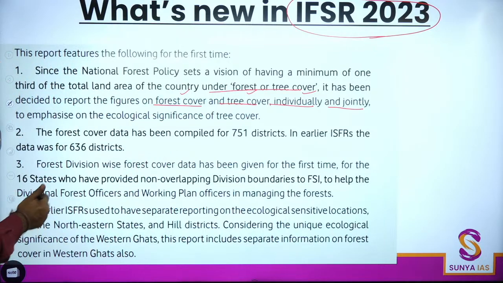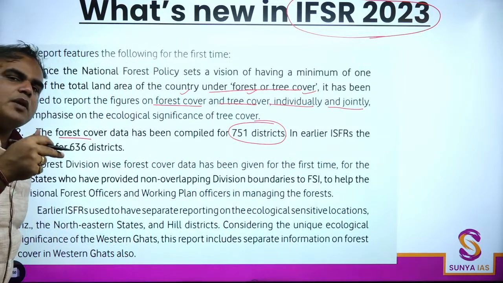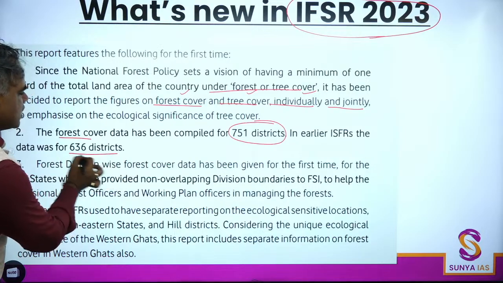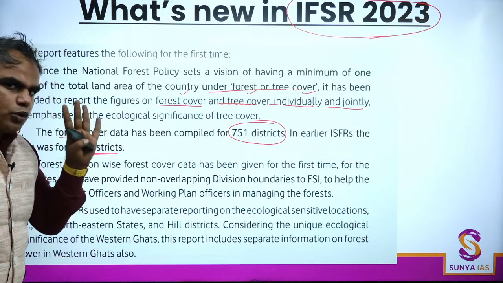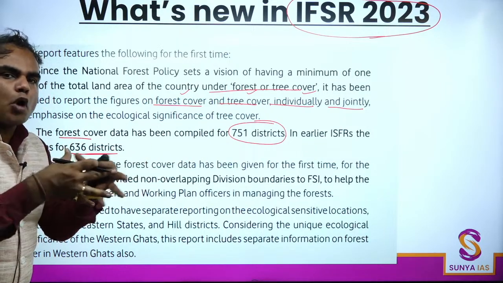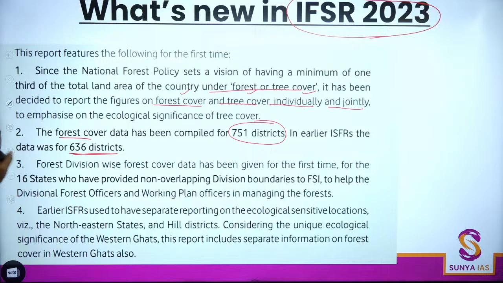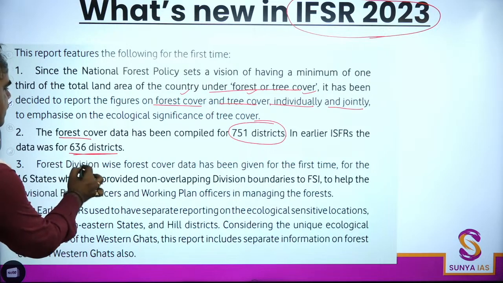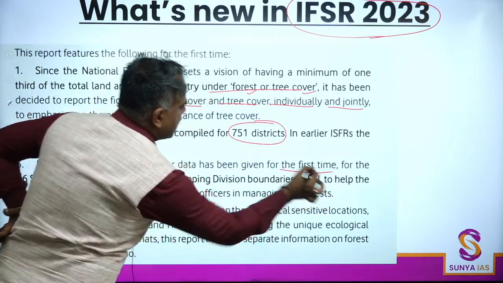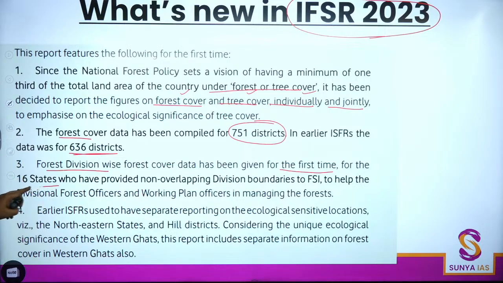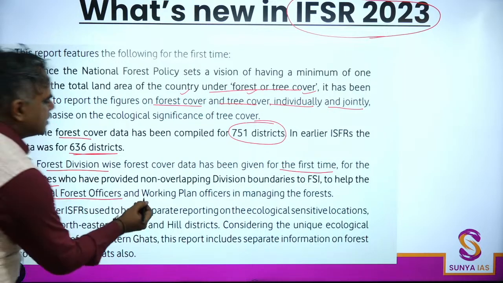Number two, the forest cover data for the very first time has been compiled for 751 districts. Earlier it was fewer districts. This point is not that important, but it is directly mentioned in the report. The main thing to know is that coverage is becoming broader. Third, forest division wise forest cover data has been given for the first time for certain states, so that they are able to have better working plans.